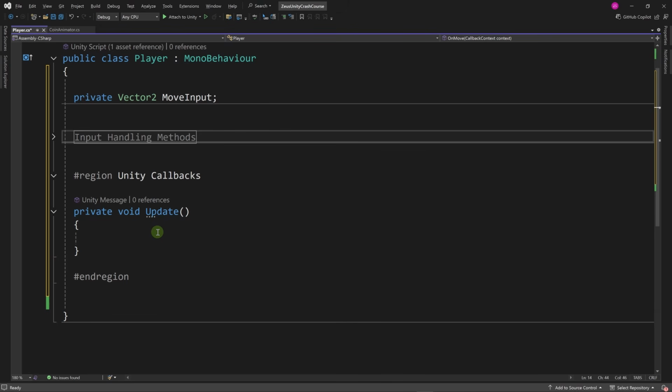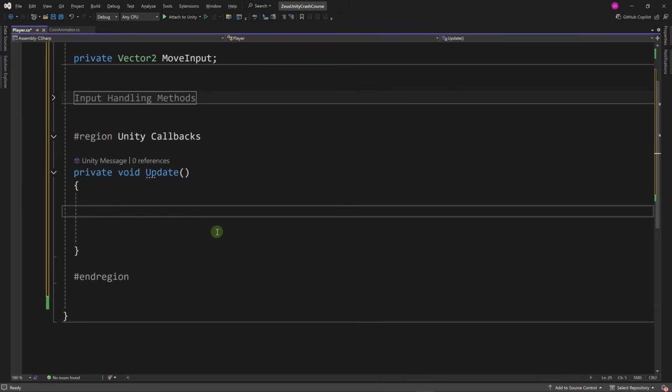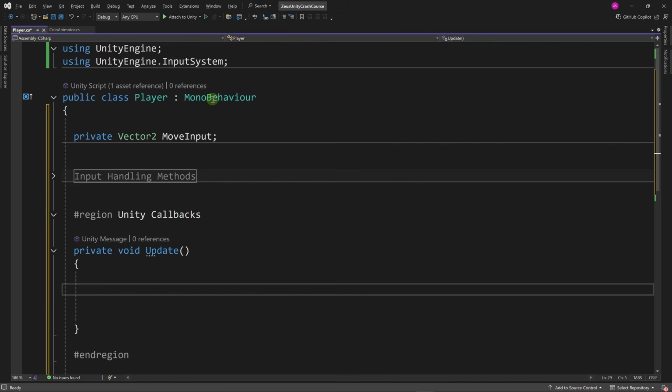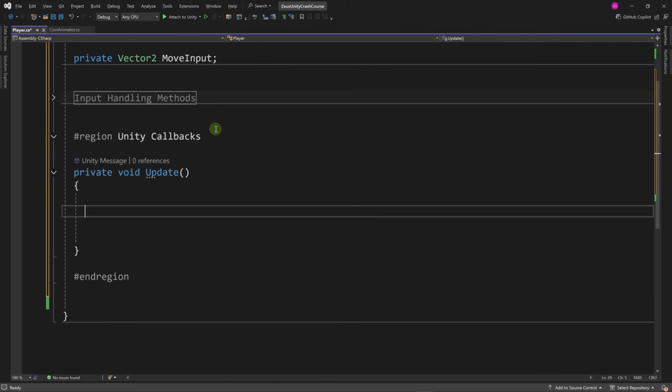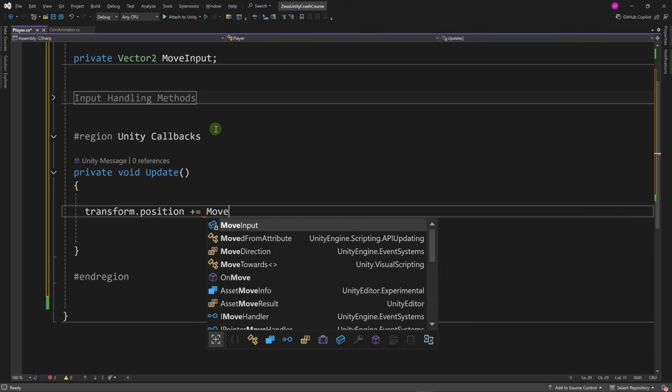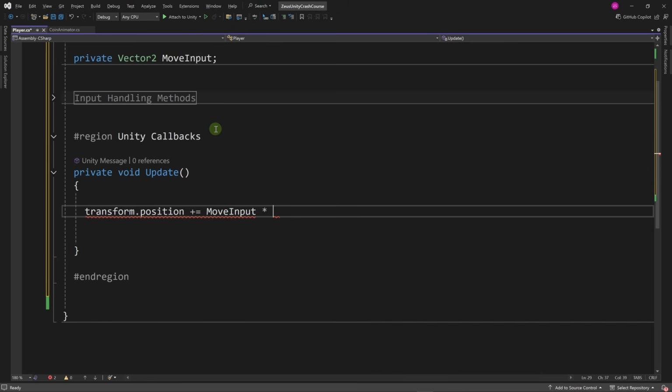Now in the update method, we're going to increment the position of our transform. Remember that we have access to our transform. Since we are inheriting from MonoBehaviour, we have access to transform.position plus equals, let's say, move input multiplied by a value, and usually this is your speed.